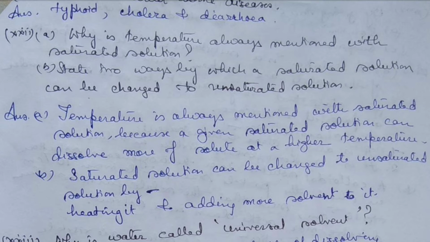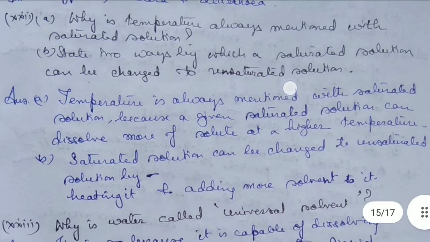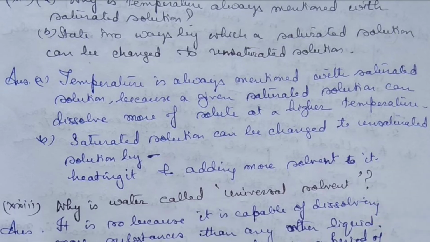Say for that 1 glass of water, it requires say 10 spoons of salt to make it saturated. But when we heat this salt solution, we can see that the solvent, that is water, can dissolve more salt.